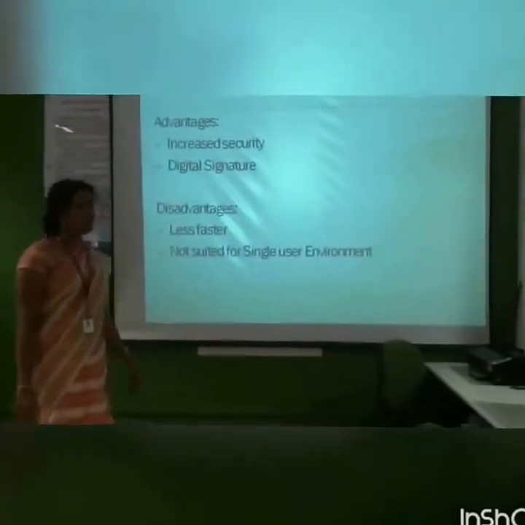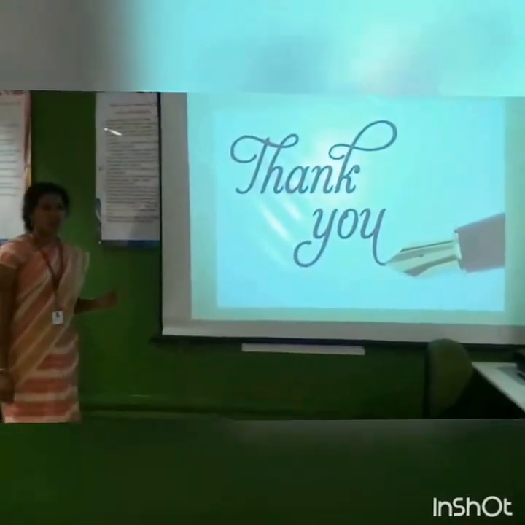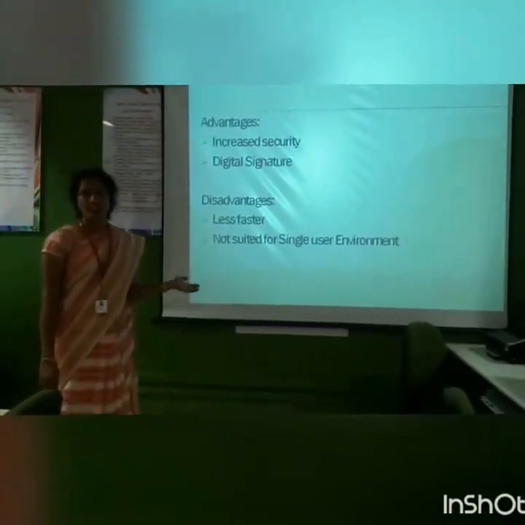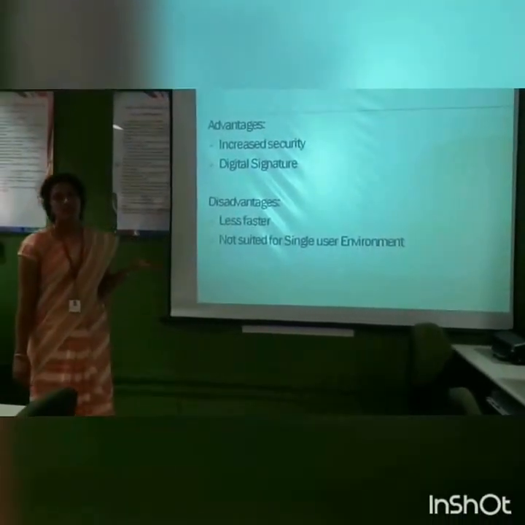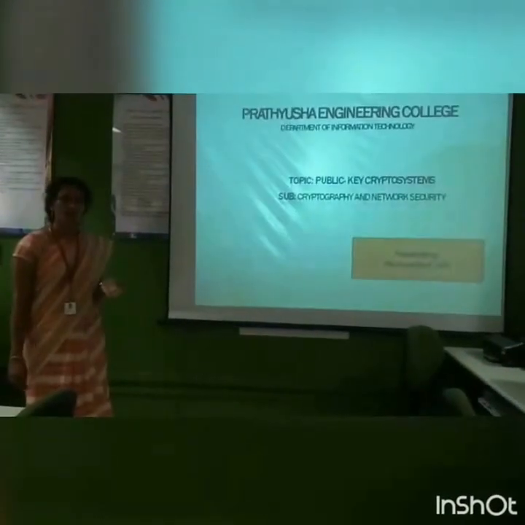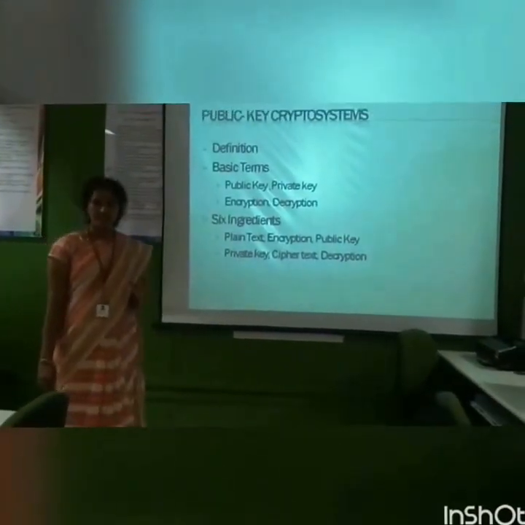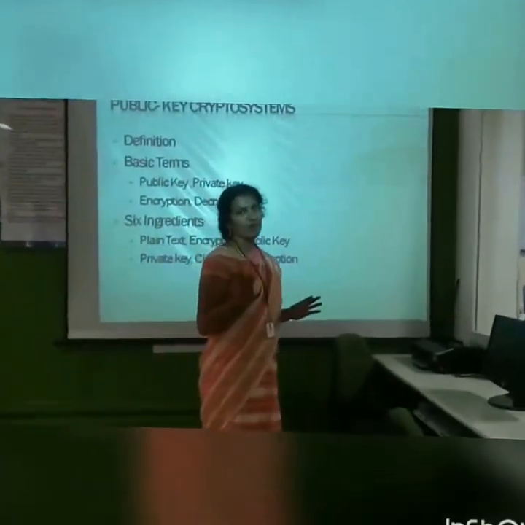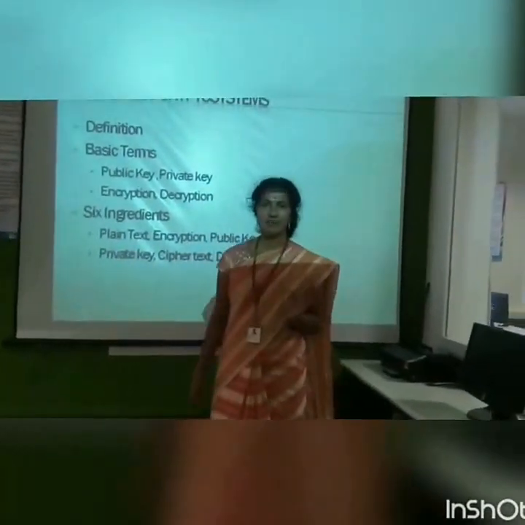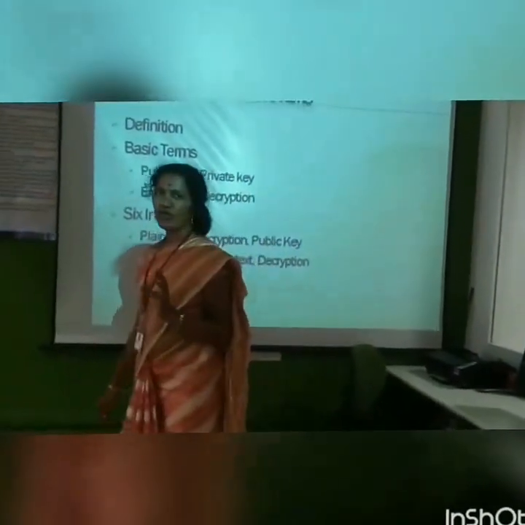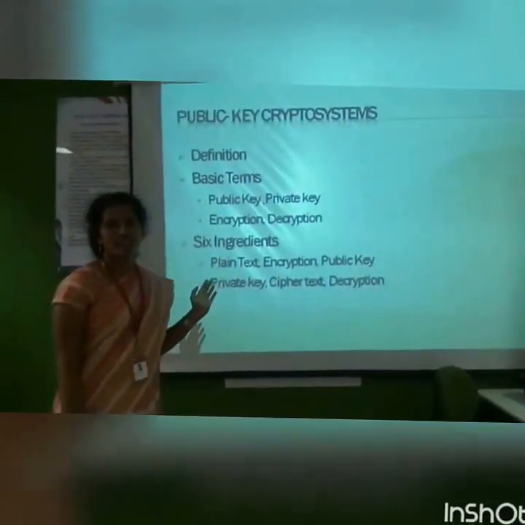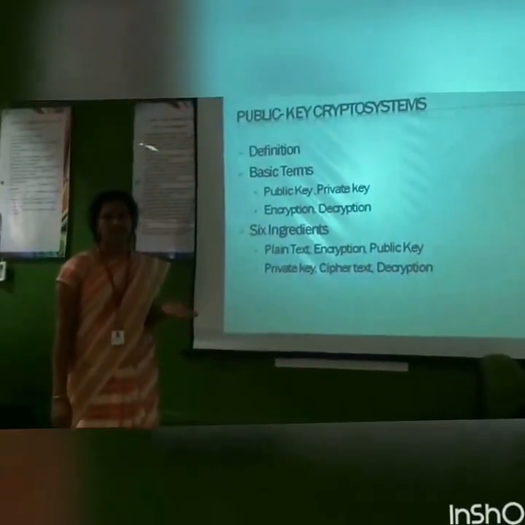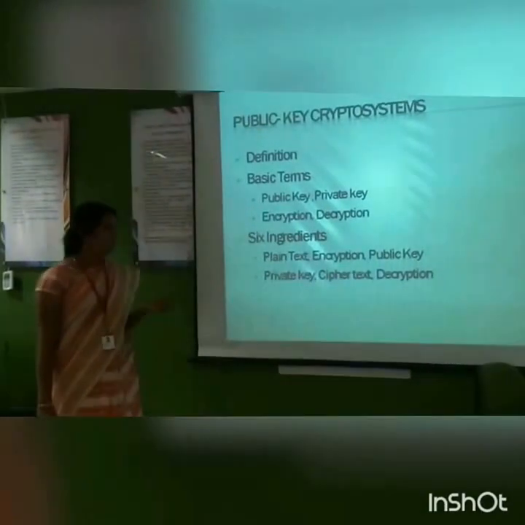Okay. Now, let me summarize all the topics we have discussed, all the subheadings. The topic we discussed here is the principle of the public key crypto system. So what is a public key crypto system? It is an encryption technique which uses two keys, a private key and a public key, for secure data communication. And we have discussed a few basic terms: encryption, decryption, public key, private key, and ciphertext.